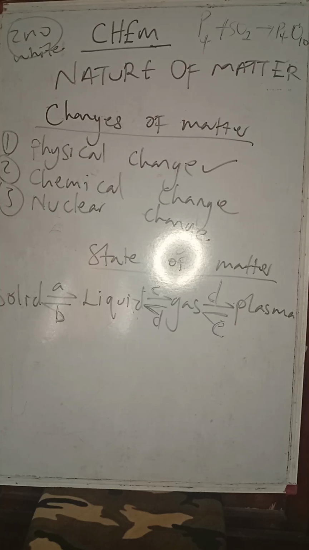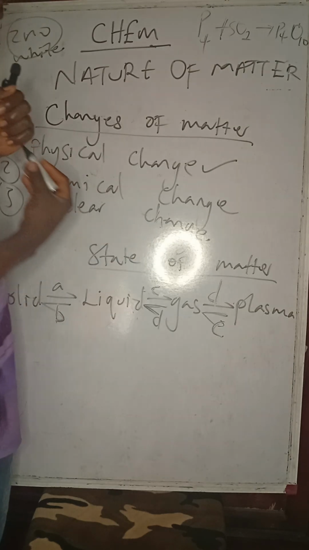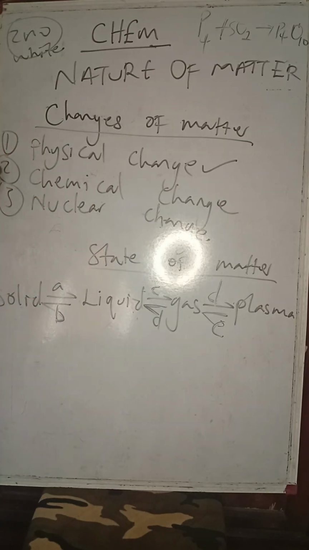Now, the last one is the nuclear change. The nuclear change is a change that is not very common in our O-level chemistry. It is the change that most nuclear materials or radioactive elements, such as radium, undergo. It is a change that is not reversible in any form.